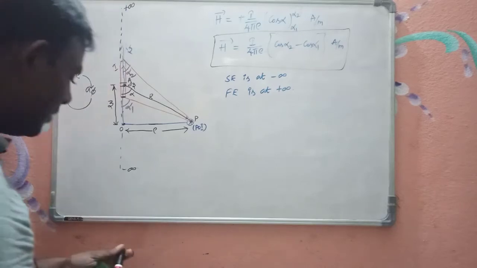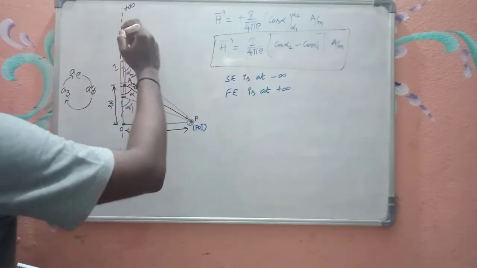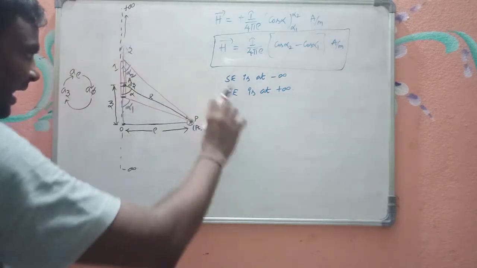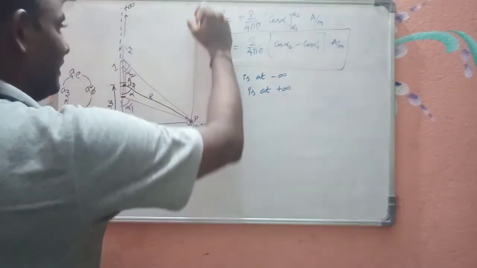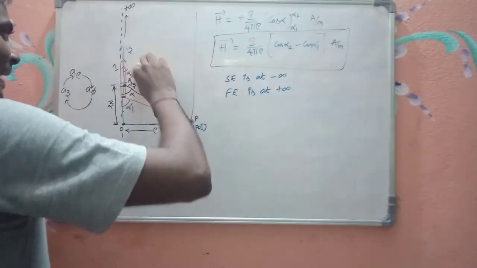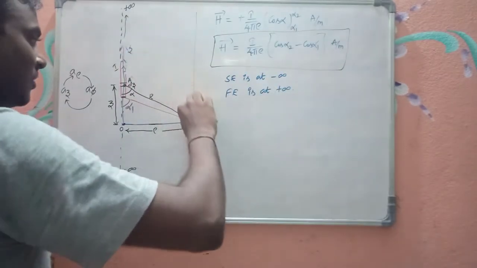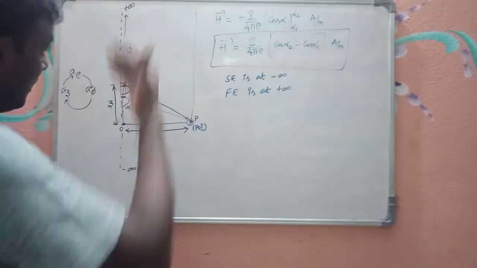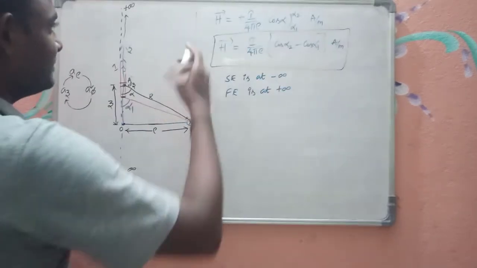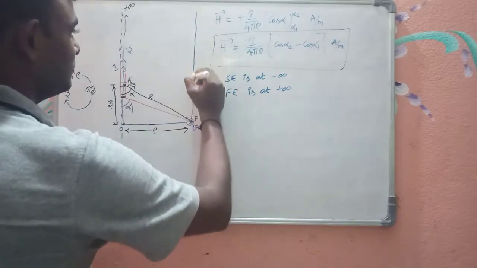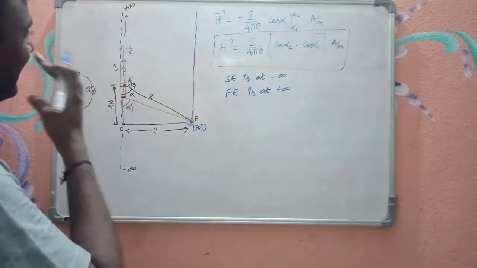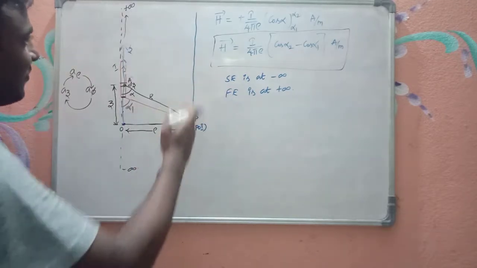Now if you observe, when I extend this starting end to plus infinite, so this line will be like this. Is it right? So now this is not the line from infinite to this point of interest. This is the line, right? Now what is the angle between these two lines?